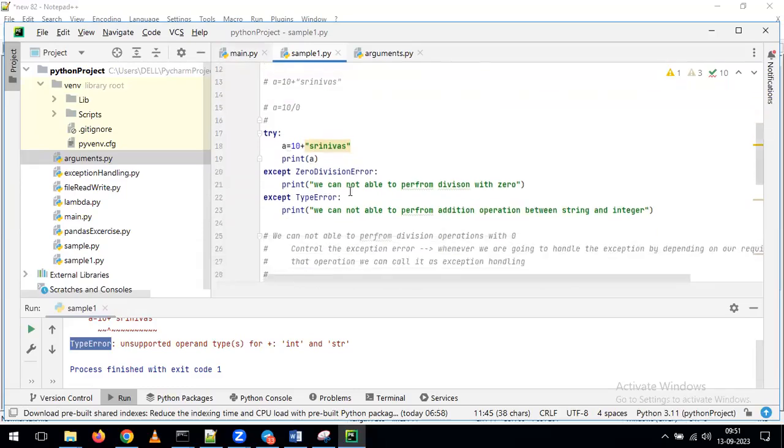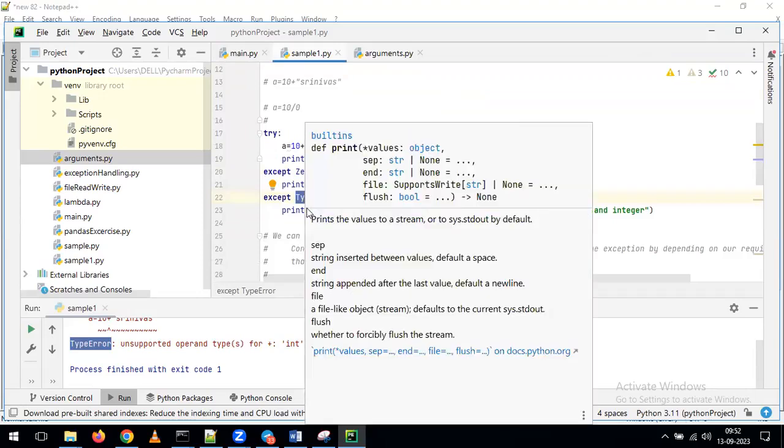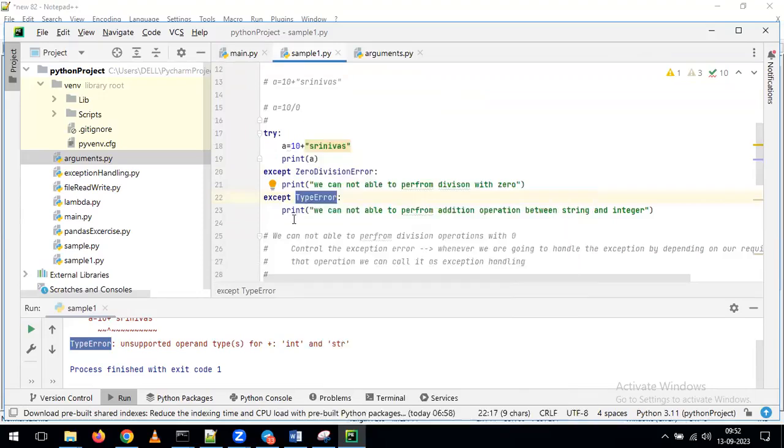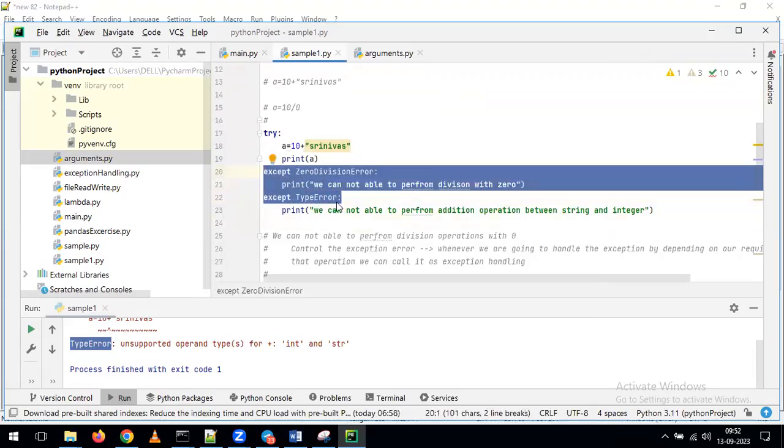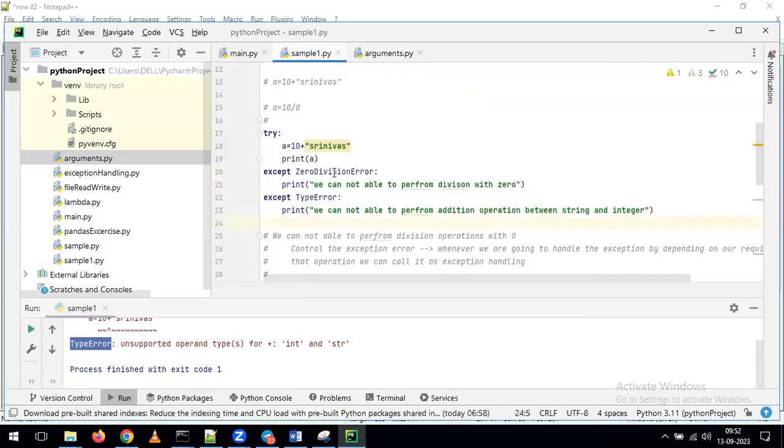But now my requirement is, if it is zero division error, populate one output. If it is type error, populate one more kind of output. If it is the kind of index error, I want to get one more kind of output. Whenever we are having such kind of requirement, you can pass any number of except statements like this. And in this example, I have given only two.